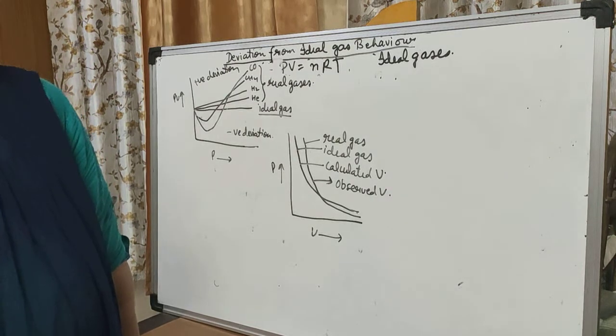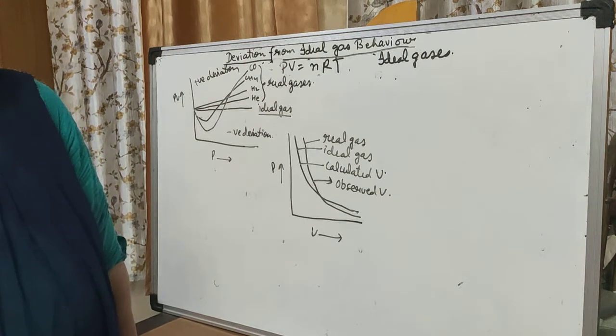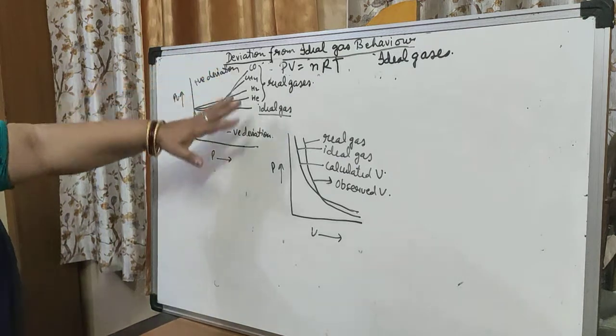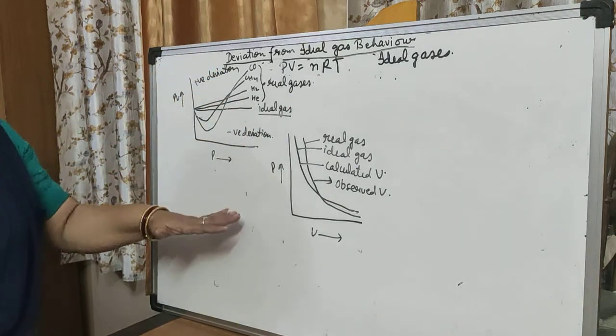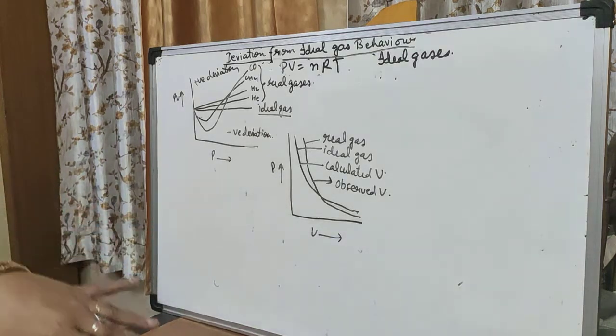But if we change the condition, then gases behave like ideal gas. So this is all about ideal gas versus real gas. Hope it is clear to you all. Thanks.